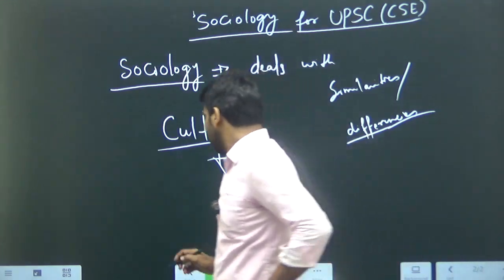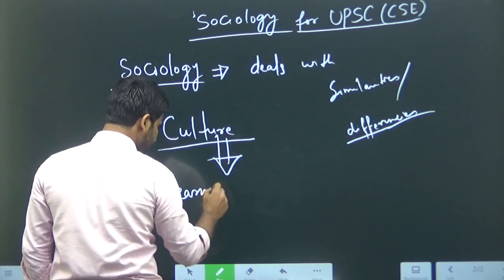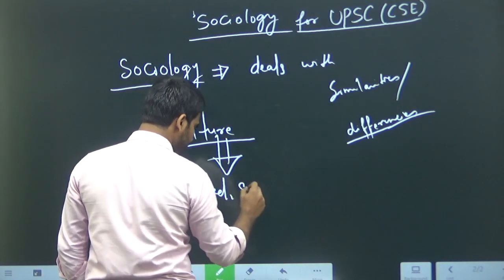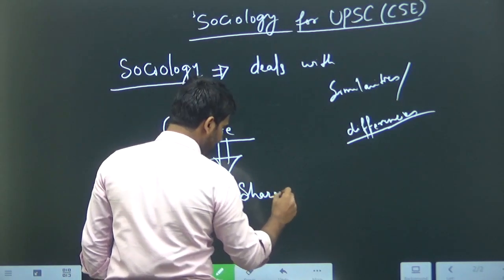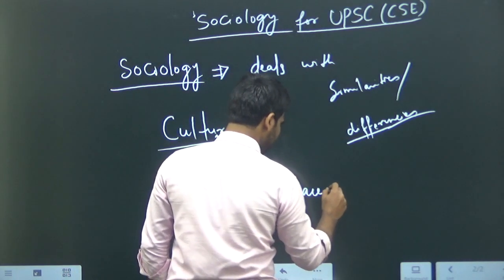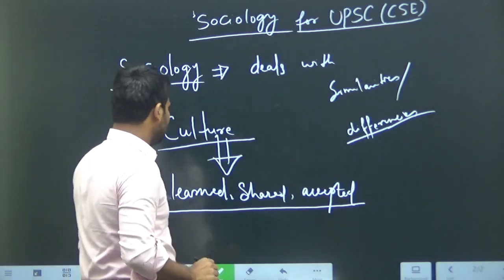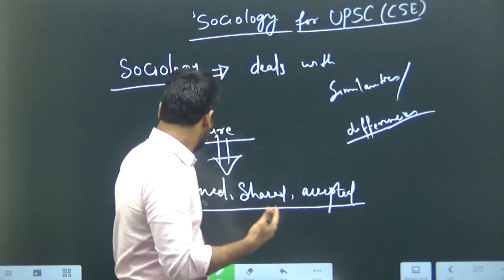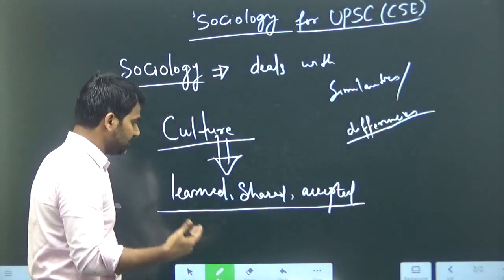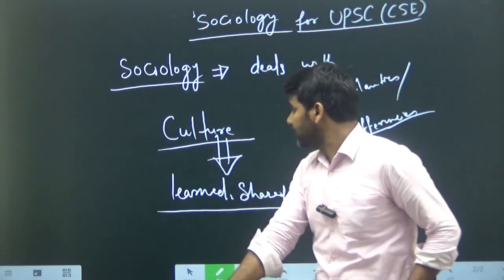So this is something that is learned, shared, and obviously accepted. The ideas, the way of living that is learned, shared, and very much accepted. So this is the culture.